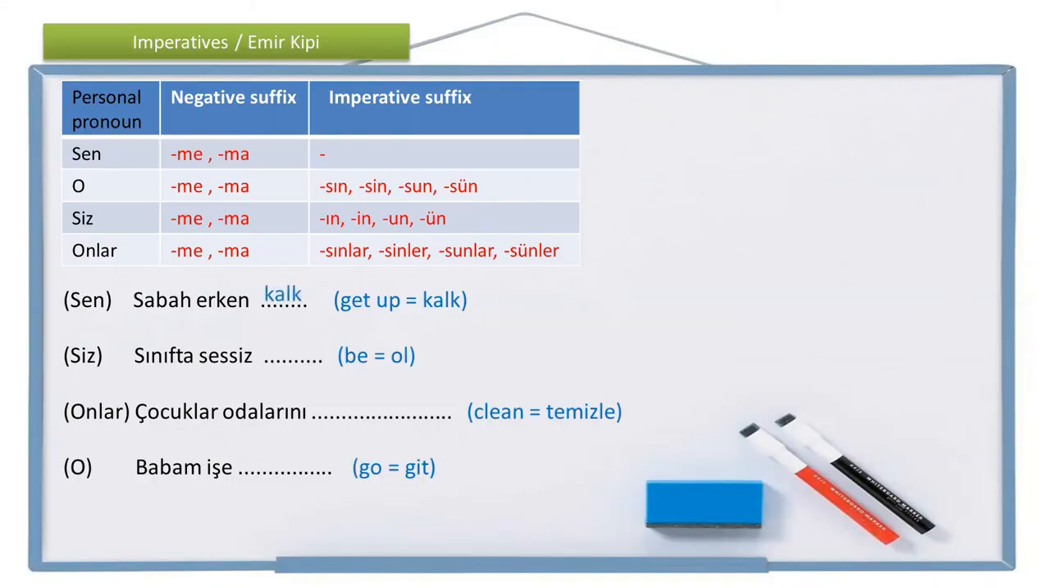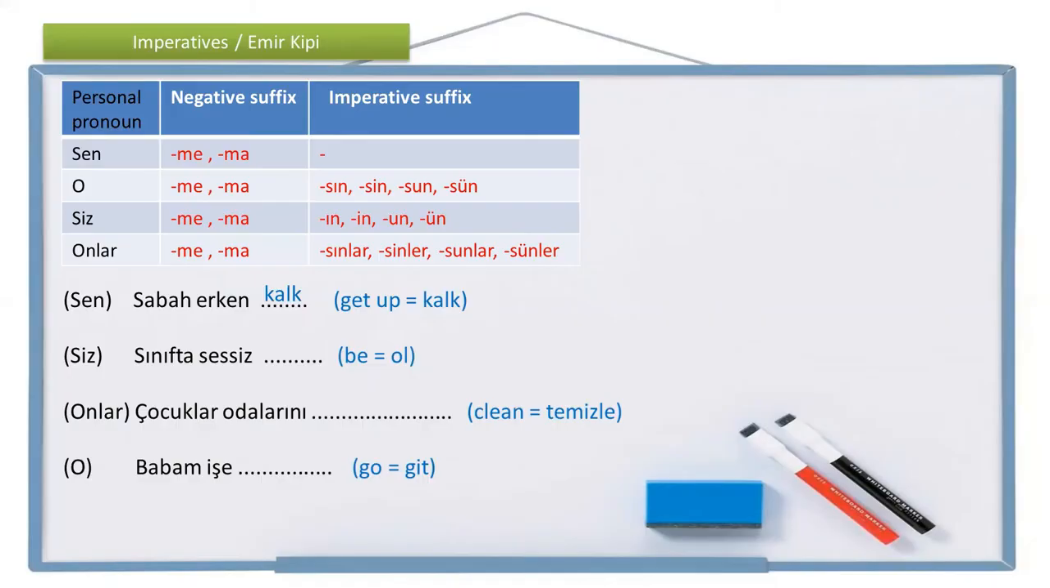For you, there is no imperative suffix. I'm using the verb in the single form. Sabah erken kalk. Get up early. Sabah erken kalk. In the second one, as you see, this is you plural. So the teacher is entering the class and talking to the students, more than one person, more than one student. In the class, sınıfta, sessiz, quiet, be all. Be quiet in the class, he's saying.